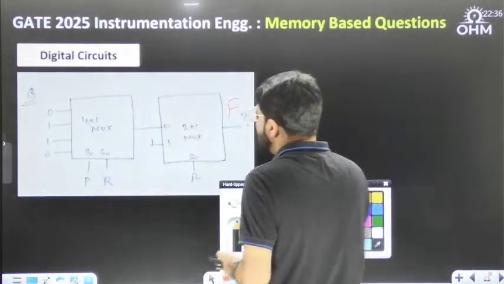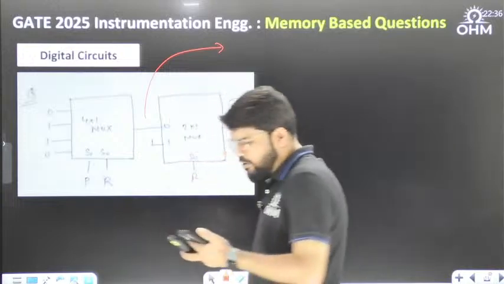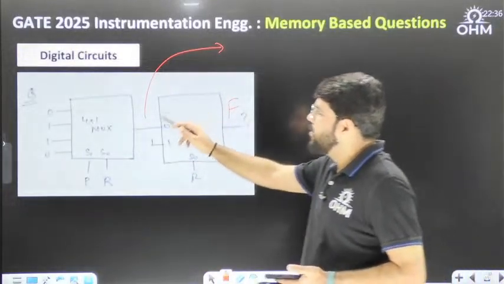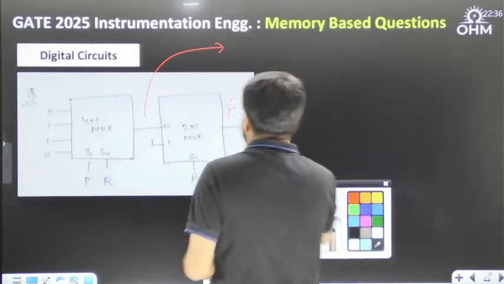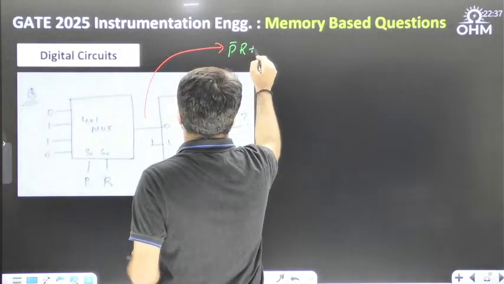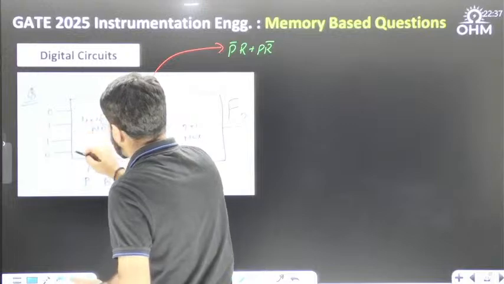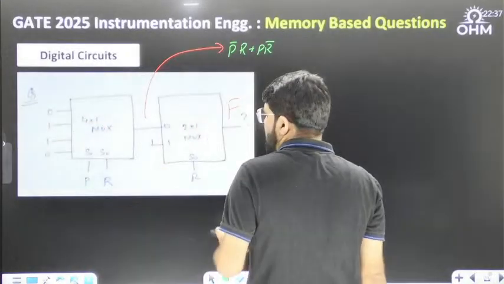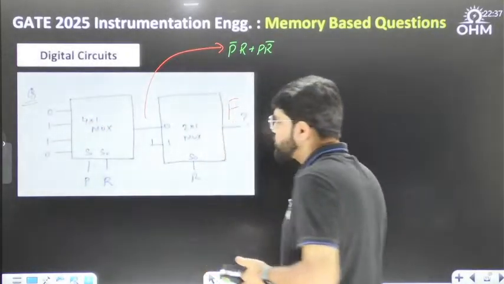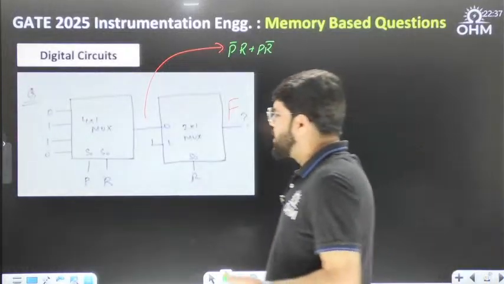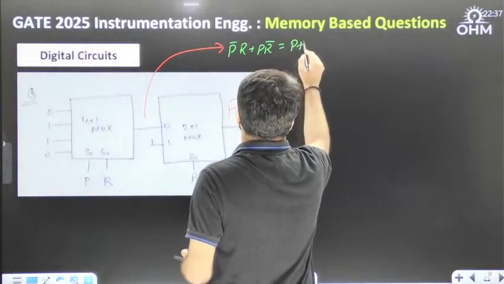First, let us solve the output here. What's going to be the output here? It's going to be P bar R plus P R bar. This is I0, I1, I2, I3, so the 0, 1 and 1, 0 combination will come. P bar R plus P R bar, or as I told you, it is P XOR R.